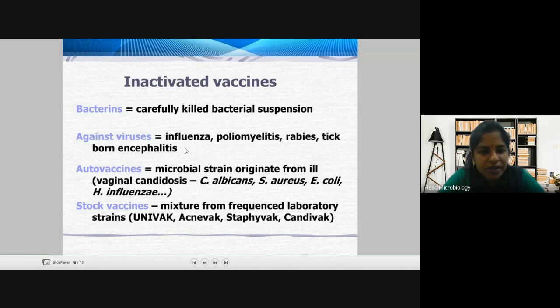Then stock vaccines, a mixture from frequent laboratory strains. When it is developed in a laboratory, it comes under stock vaccines. There are different ones: Univac, SNVac, Staphivac, Candivac, and you have the new additions to it. I hope you all know the new additions, because of Corona we have new additions to this.